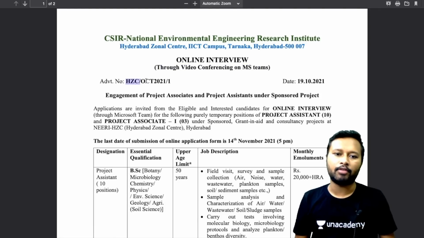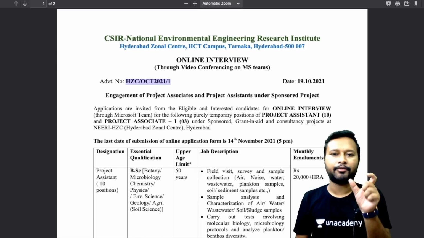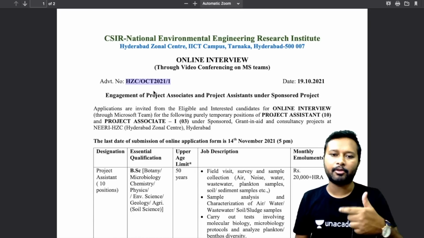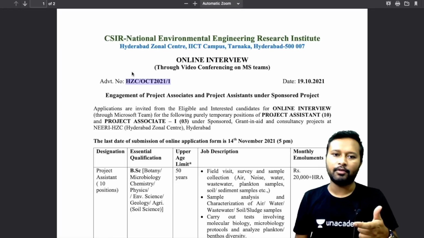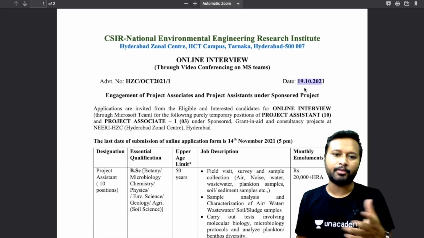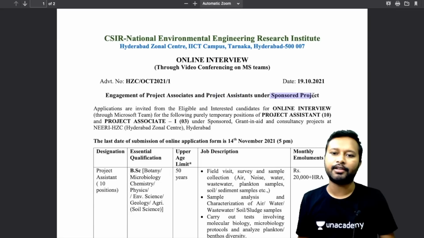Now you have to note down this advertisement number, or make sure that you remember it, because while filling the form you have to fill in which advertisement number you are applying for. It's uploaded on 19th of October. So that's what it says: engagement of project associate and project assistant under sponsored project. Applicants are invited from eligible and interested candidates for online interview through Microsoft Teams.